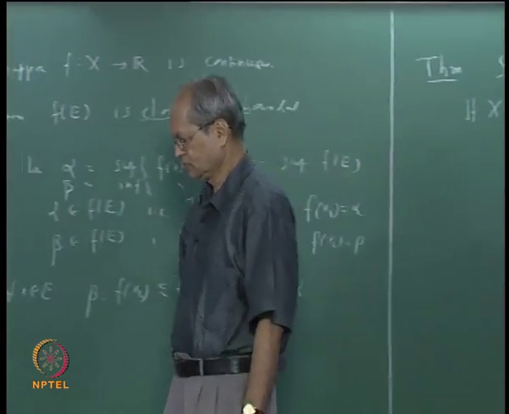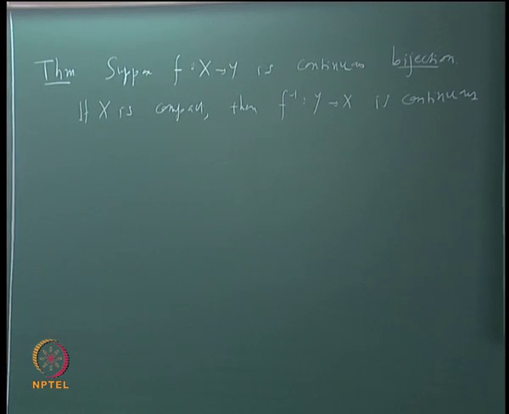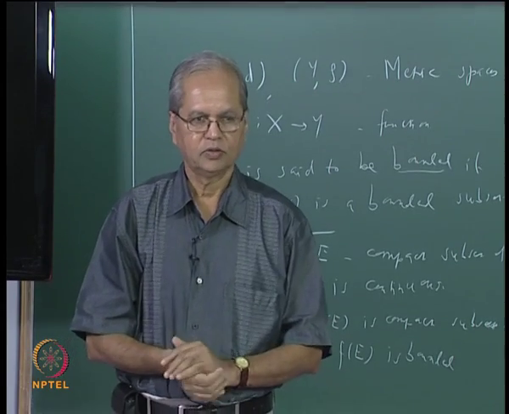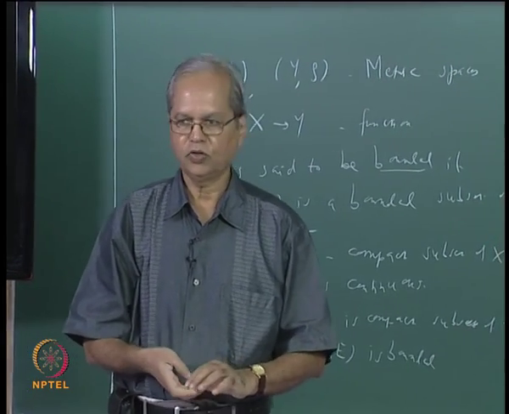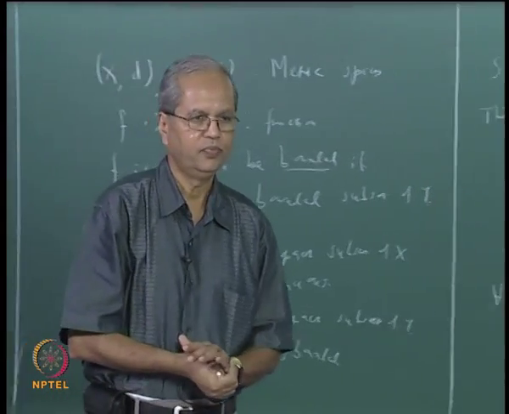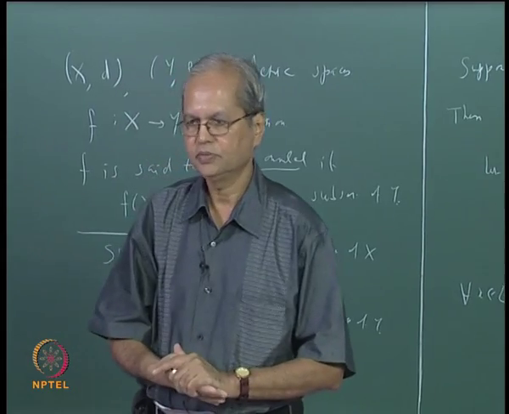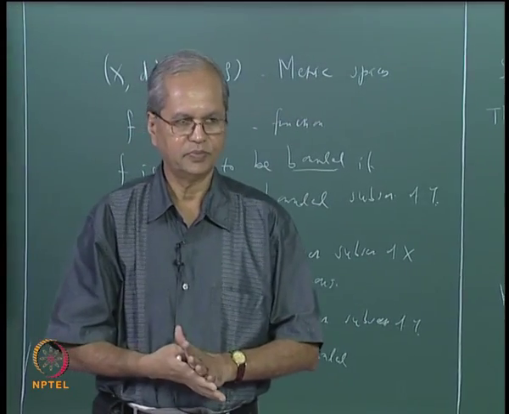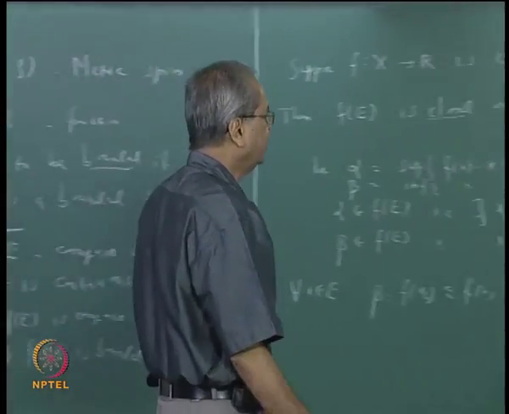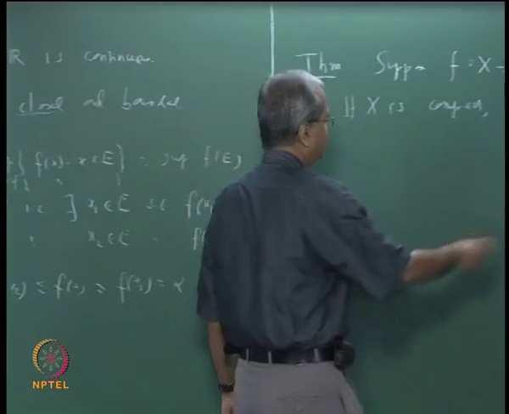In other words, we have already seen that if a map is a bijection and if both f and f inverse are continuous, we have called such a map a homeomorphism. So what this says is that every continuous bijection on a compact metric space is a homeomorphism. Now what do we need to prove here? We need to prove that this is continuous.